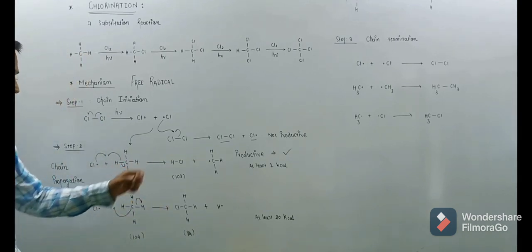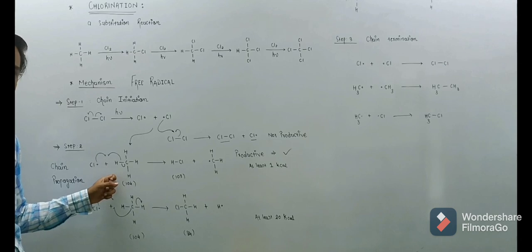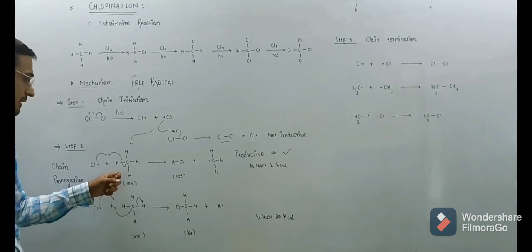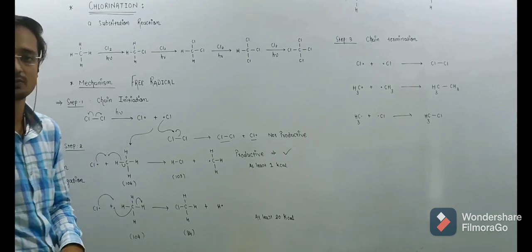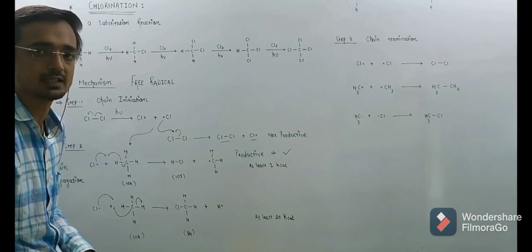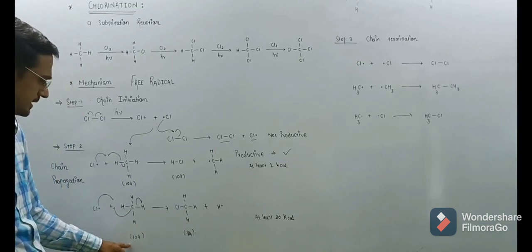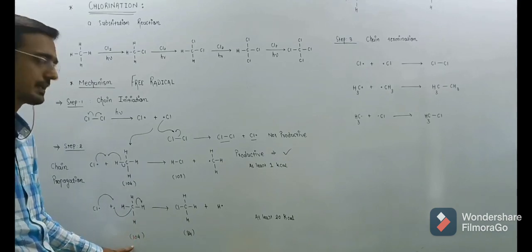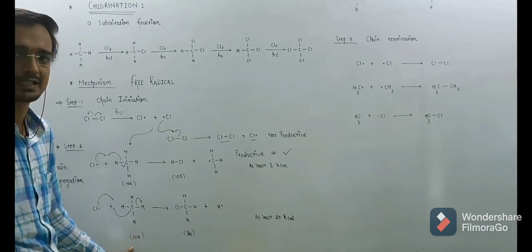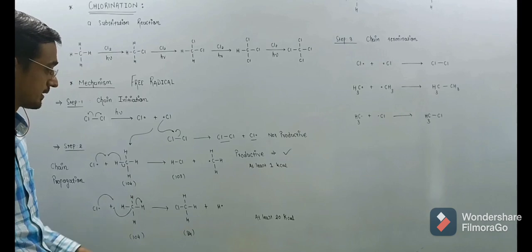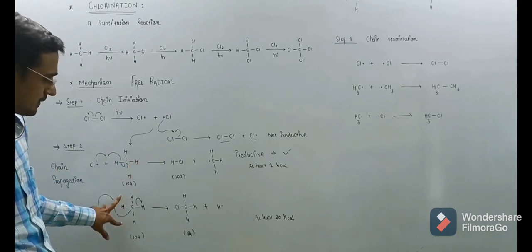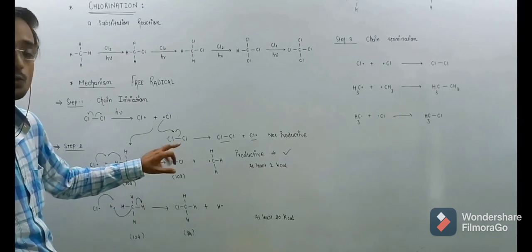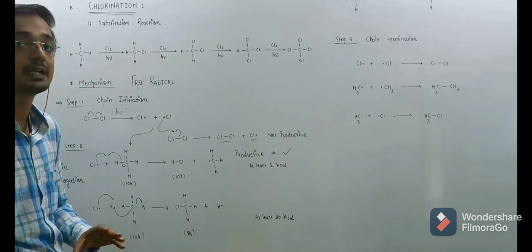Here we know that to proceed with the step, the carbon hydrogen bond should be broken, which requires 104 kilocalories of energy. But the bond breaking energy is provided by the bond formation energy.